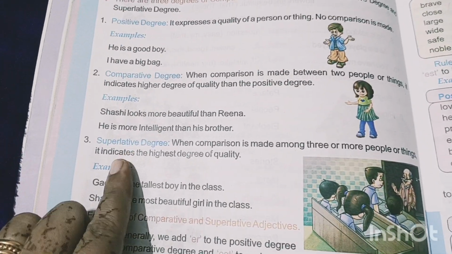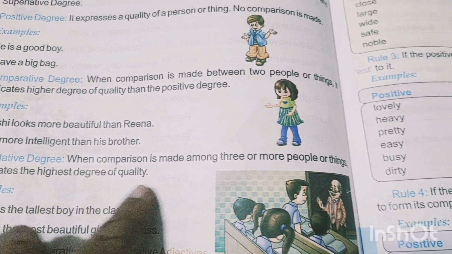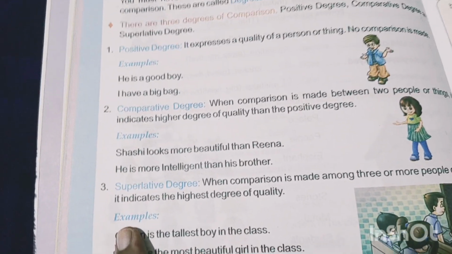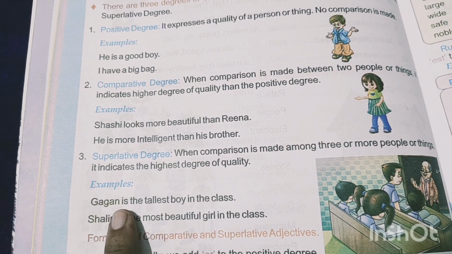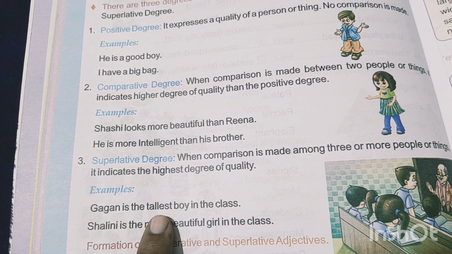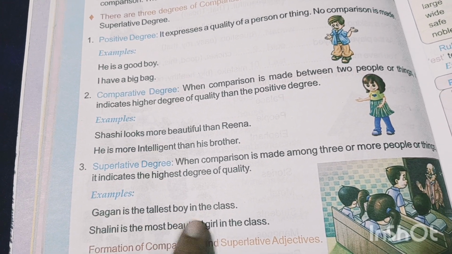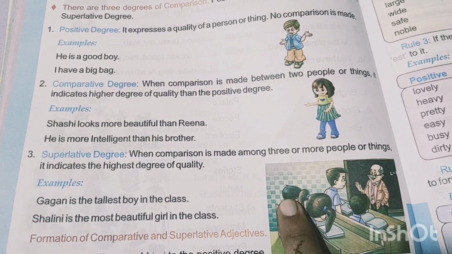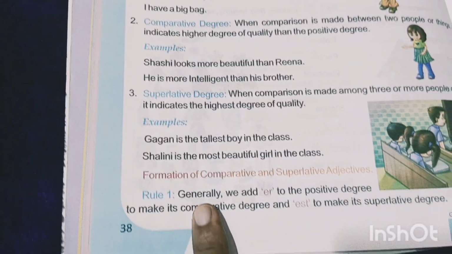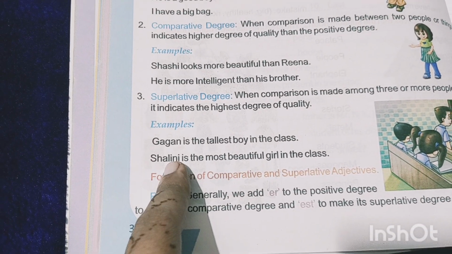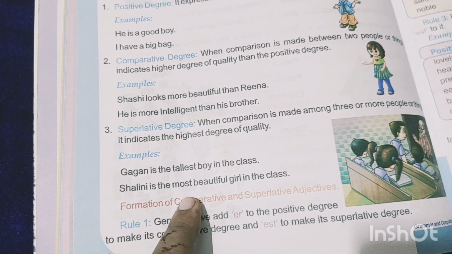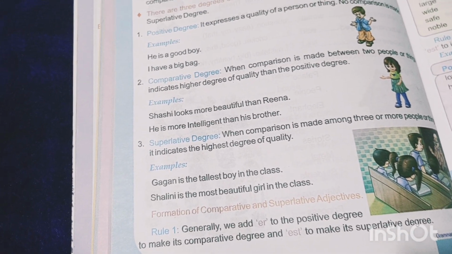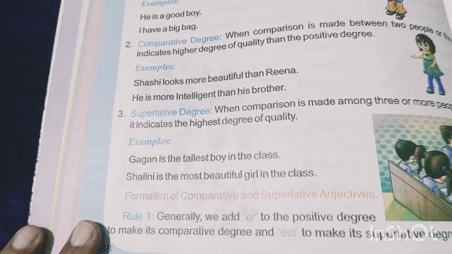Now the superlative degree. When comparison is made among three or more people or things, it indicates the highest degree of quality. Like, Gagan is the tallest boy in the class. So Gagan is tallest among all his classmates. Again, the second example, Shalini is the most beautiful girl in the class. So among her classmates, she is the most beautiful.